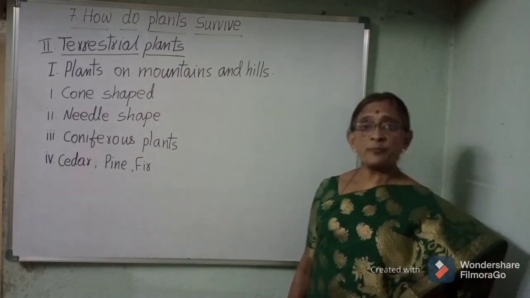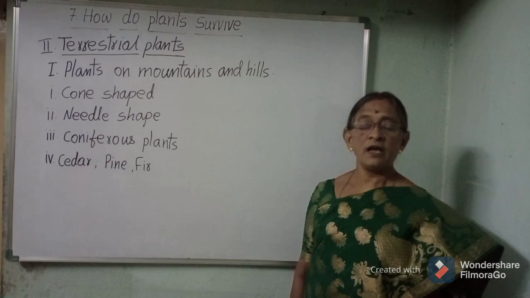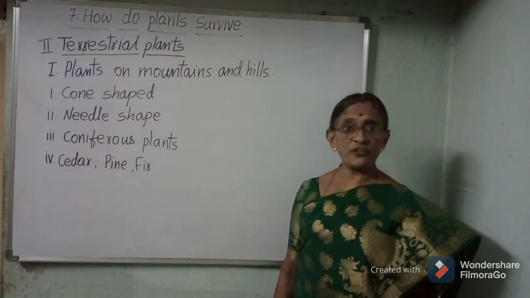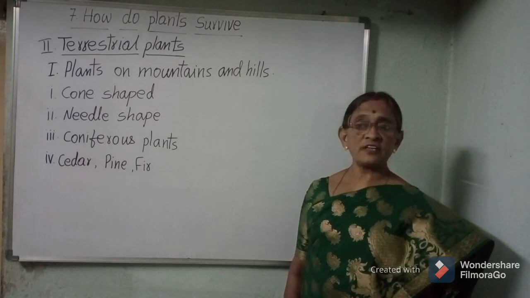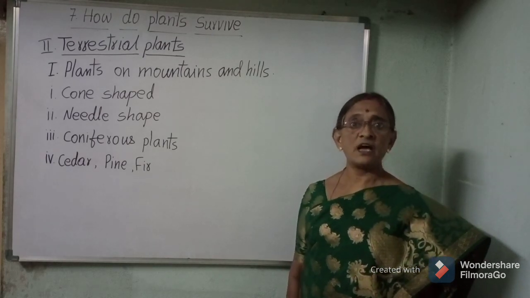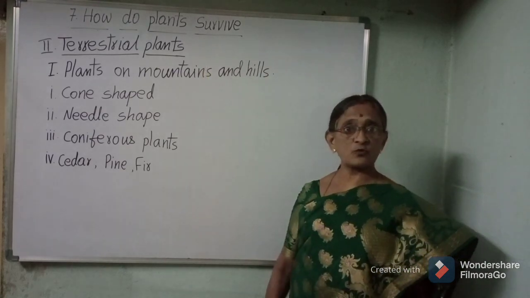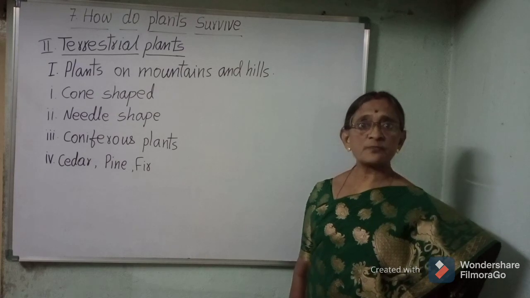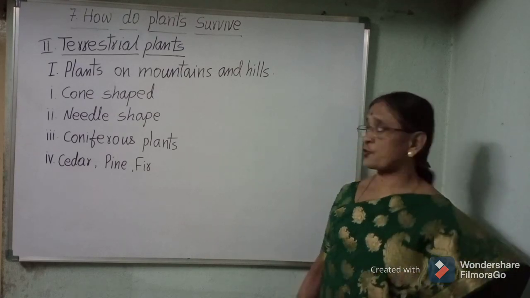Terrestrial plants. The plants that grow on land are called terrestrial plants. Terrestrial plants grow in different climatic conditions. Depending on where the plants grow, the terrestrial plants are mainly classified into different groups, such as plants that grow on mountains and hills, plants that grow in marshy areas, plants that grow in deserts, plants that grow in forests, etc.